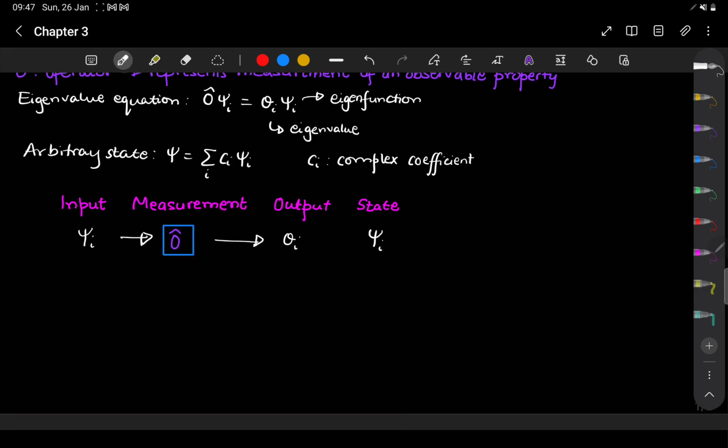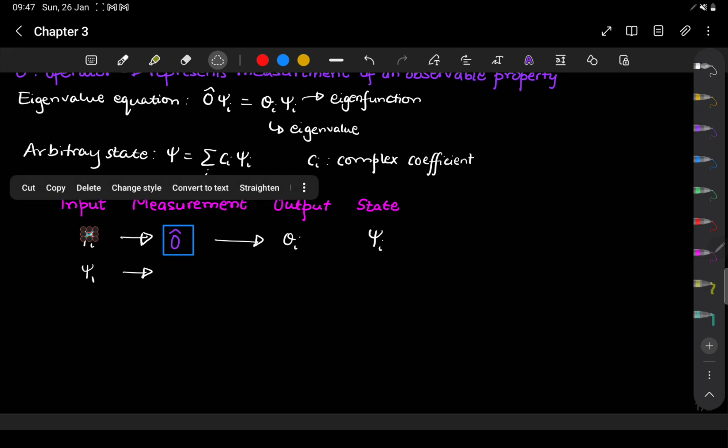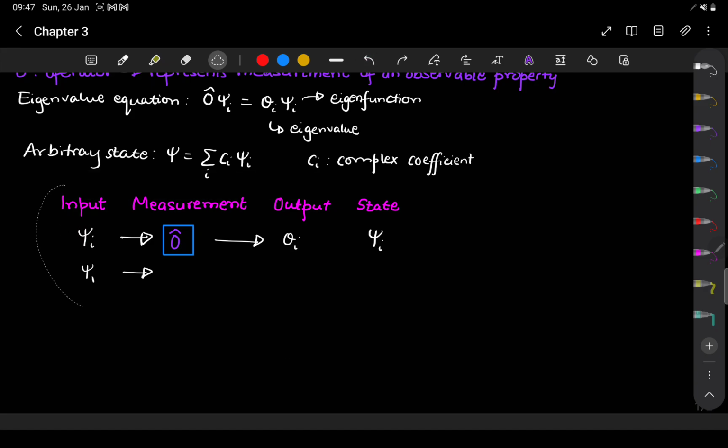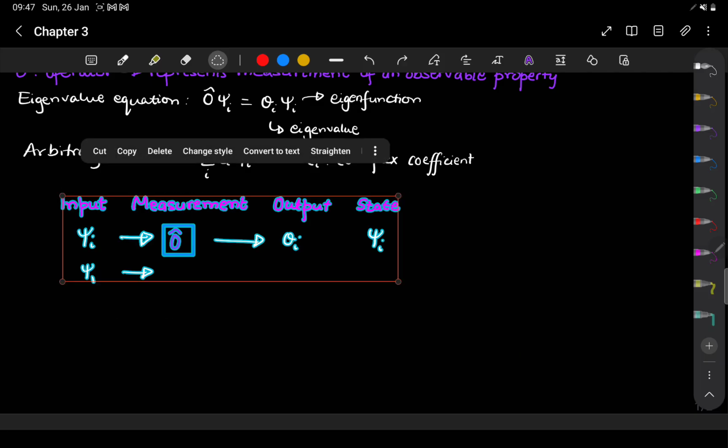So that means if I send in psi 1 into this measurement operator, let me just move everything a little bit up.